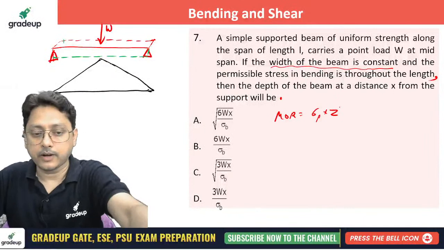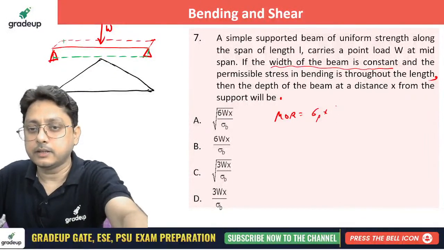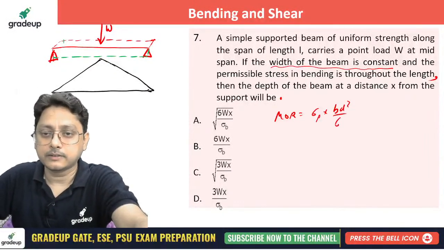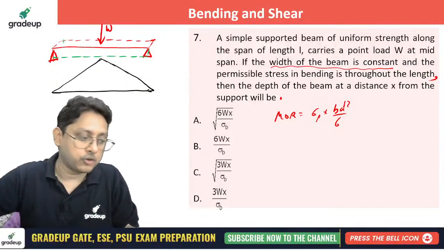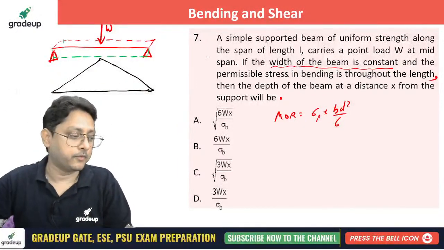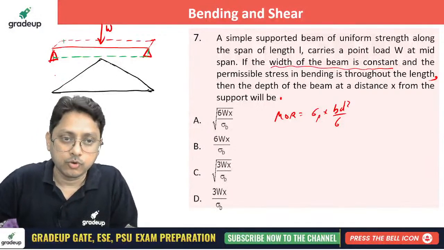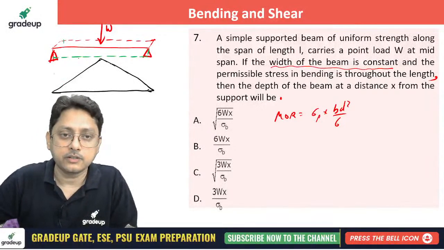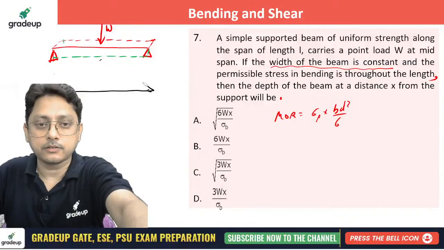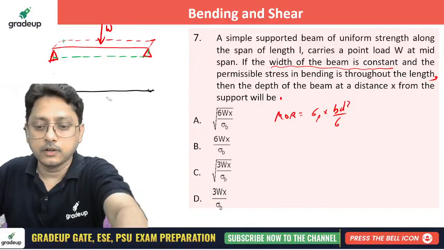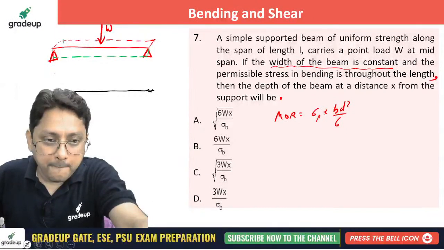I will write that down directly. It is nothing but BD square by 6. Now if B is constant and you keep D also constant, throughout you will find a constant moment of resistance. This is too big, I have drawn. Just a moment, I'll make it smaller. Are you getting my point?